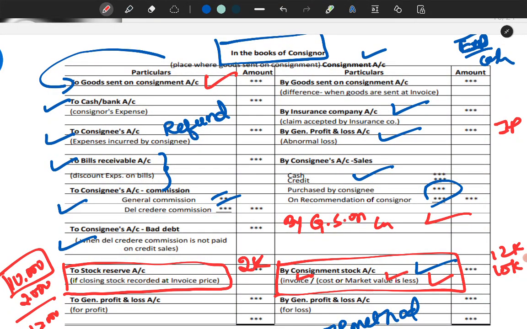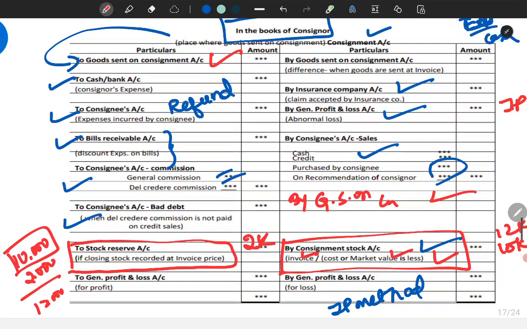Now, this was all about the format of the consignment account in the books of the consignor. Remember, on the debit side, what all do we take? First, to goods sent on consignment, whatever amount of goods we have sent, and if it is returned, it will be taken on the credit side. Then consignment expenses paid by the consignor, cash certainly goes out. It has to be debited to the consignment account, but it will be credited to cash. Then if something has been spent by the consignee for which we need to refund, that is to consignee account. If any discount, to bills receivable.